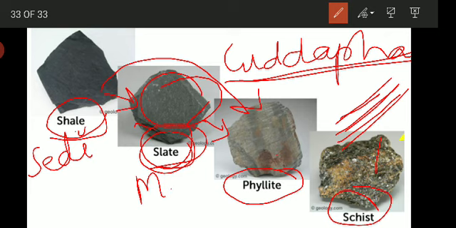These rocks can also be identified by their grade of metamorphism, that is, up to what level these rocks have undergone the effect of metamorphism.